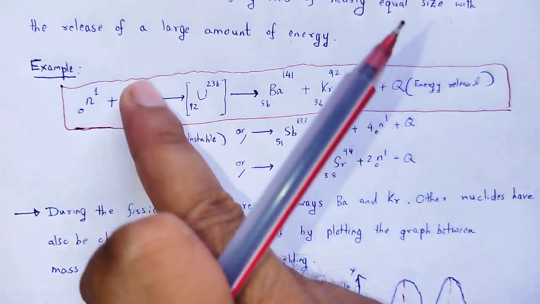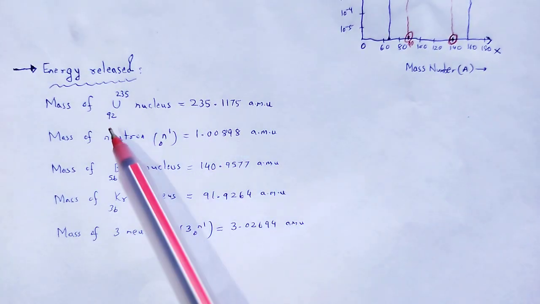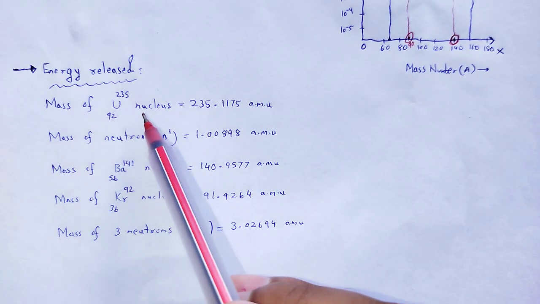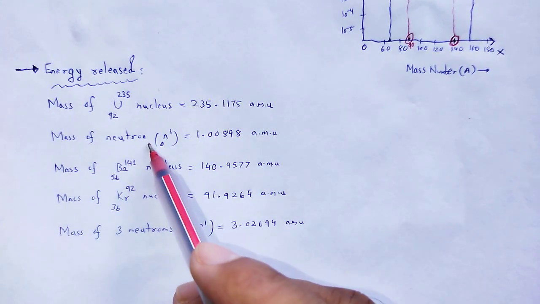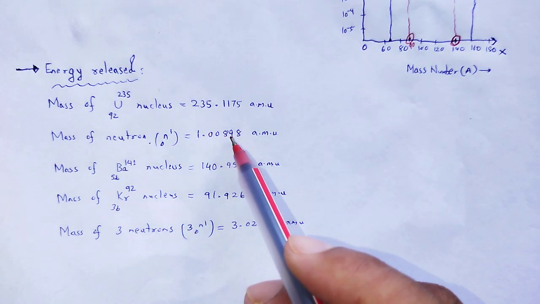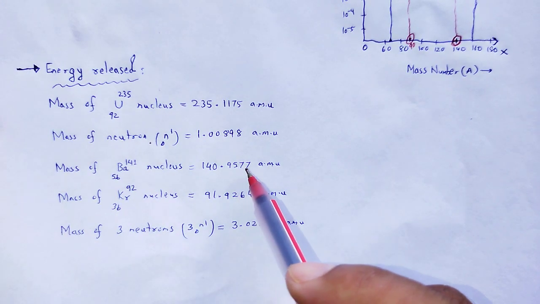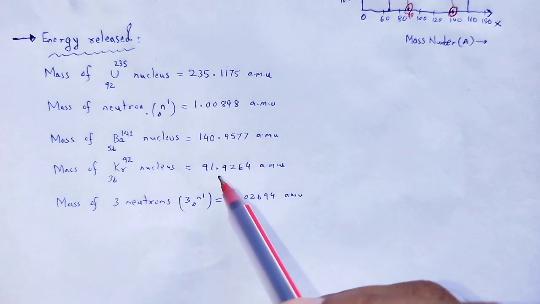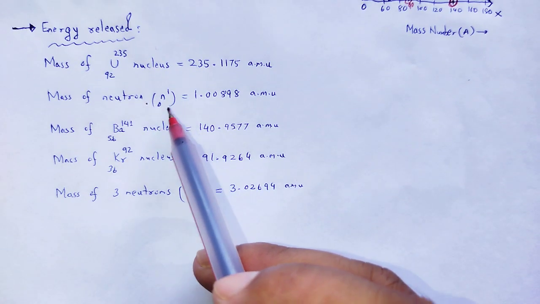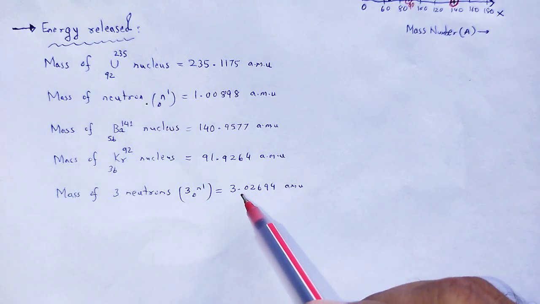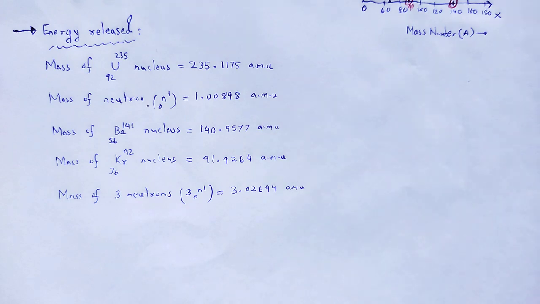So energy is calculated for that particular fission reaction. Mass of uranium nucleus 235.1175 AMU, mass of neutron 1.00898 AMU, mass of barium 140.9577 AMU, mass of krypton 91.9264 AMU, mass of 3 neutrons, 3 multiplied by mass of 1 neutron, that is 3.02694 AMU.